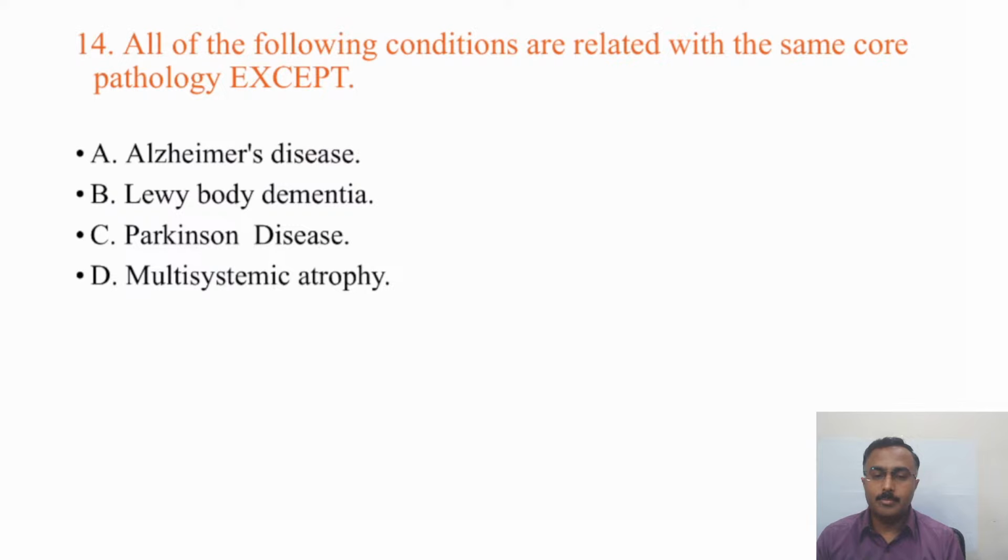In terms of pathological basis, out of the options, 3 are connected. Muskan Jindal says it's D. Even Sukruti Soni says it's D. Is it because it's not often heard?